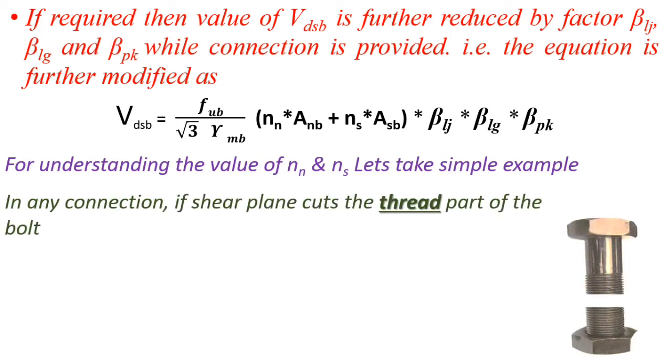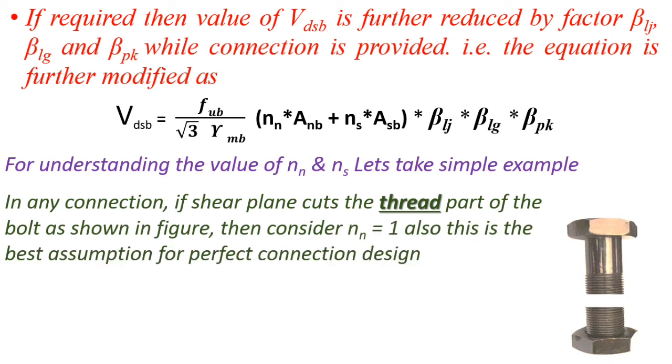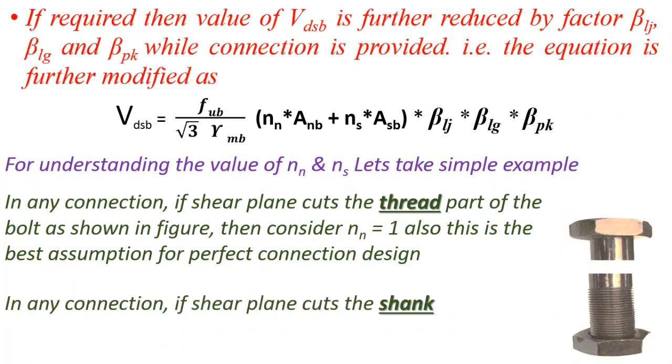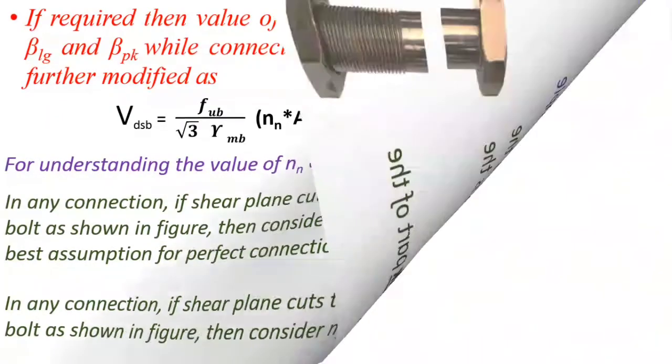So assuming that in any connection, if shear plane cuts the thread part as shown in the figure, then Nn equal to 1, and if the shank area is cutted by the shear plane, then the Ns must be equal to 1. So these are the assumptions we are going to use in any types of calculation in VDSB.